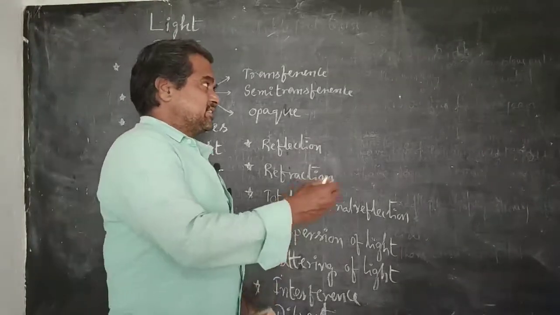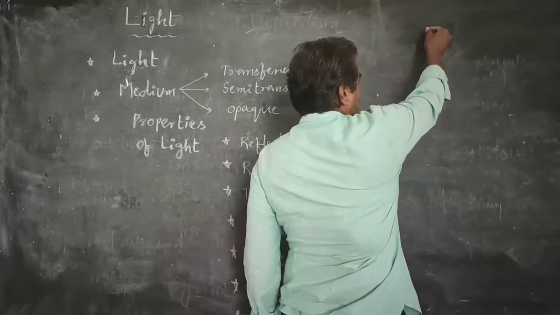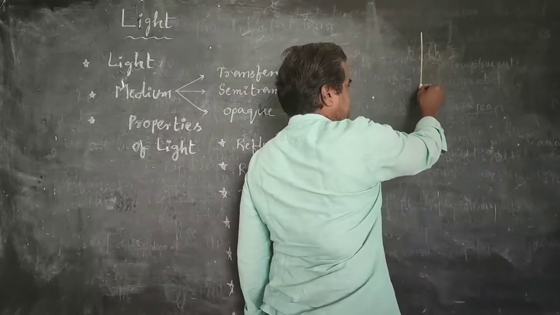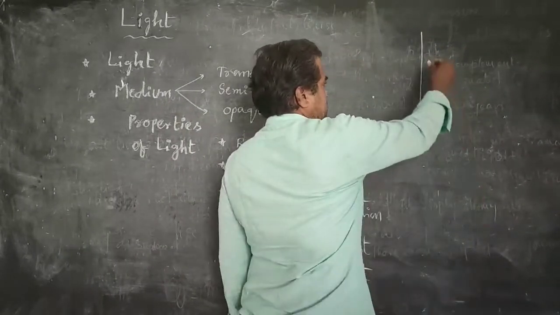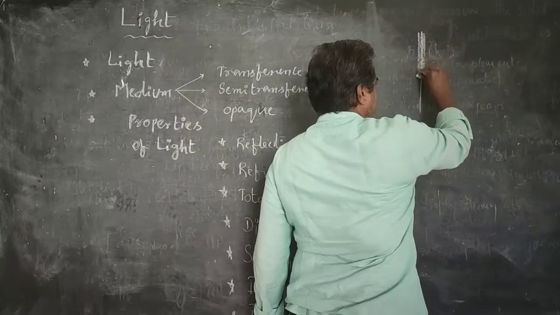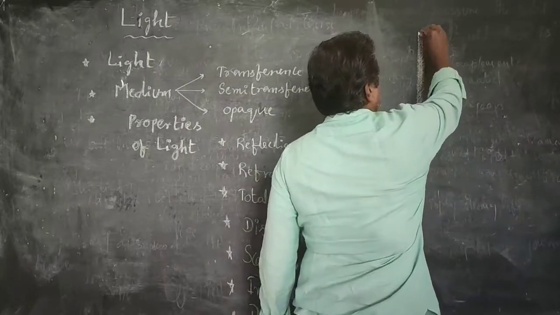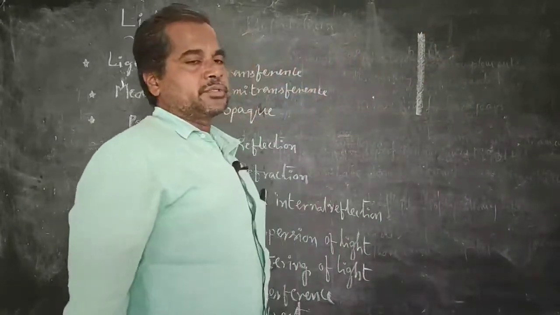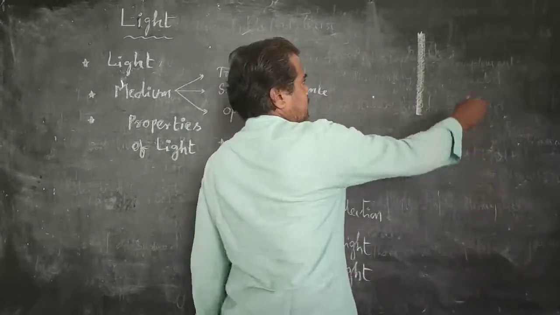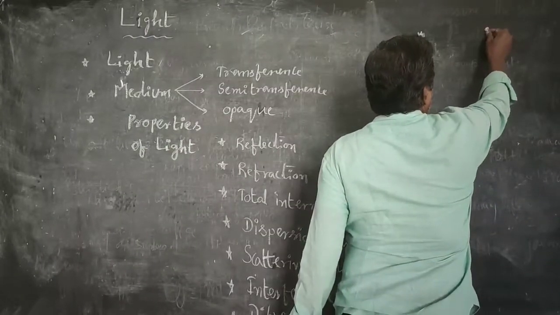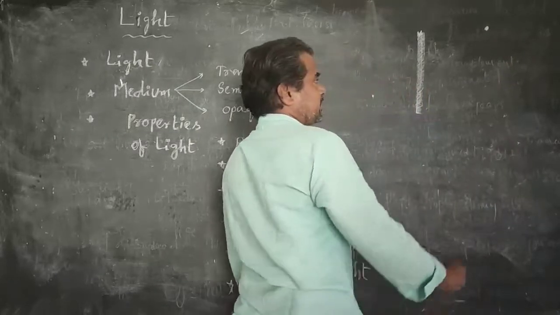Again, just recall the reflection of light concept. For example, this is treated as an opaque substance surface. This is treated as a light source.